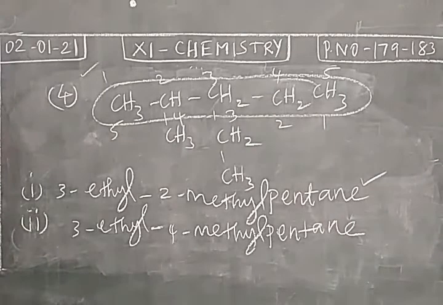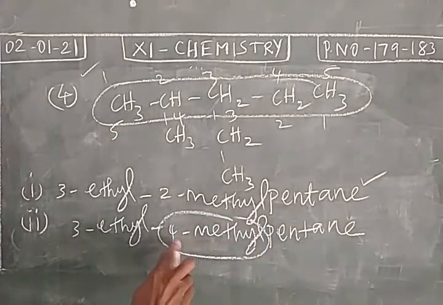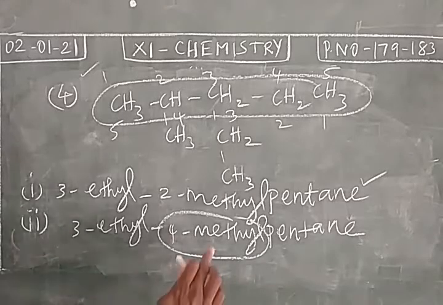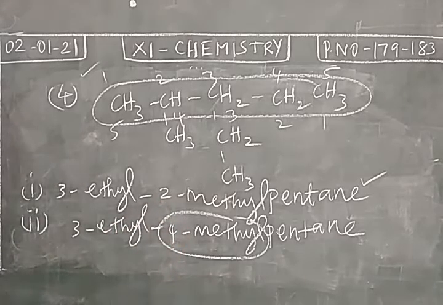This will be the correct one because always a substituent should have the least number. Okay, the substituent attached with the carbon should have the least number. So this will be the correct one. 3 ethyl, 2 methyl pentane, and this will be the wrong name. Okay. So in one more questions, both options will be there. You have to select the correct option.